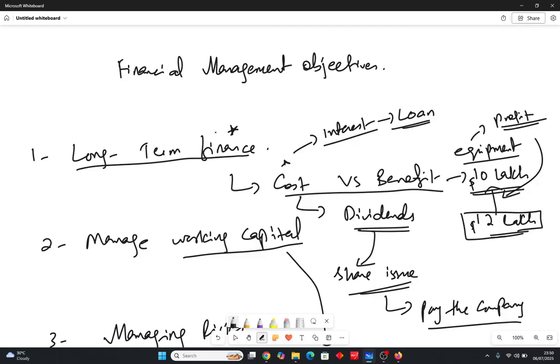Obviously you cannot decide which is the cheapest option unless you get the calculations right and the analysis right, that you analyze all the options and in the end you get one right option for the company. So this is what is called long term finance. How do you get the right option? You go for the cost versus benefit analysis. This is called CBA. Maybe you might have learned this in some of the papers of ACCA, but this is called cost benefit analysis. You see the cost.